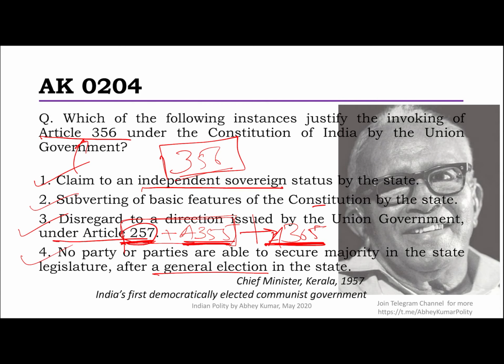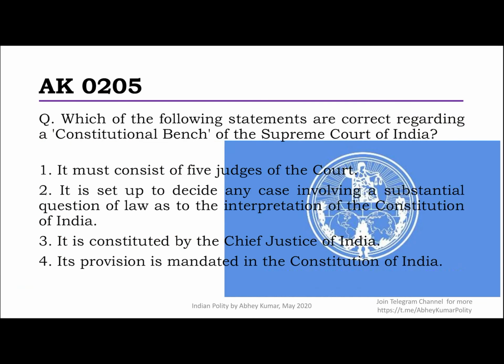So that's on that. And this gentleman here is EMS Namboodiripad, leader of one of the world's first democratically elected governments in India, Kerala. In 1959, the government, though, was dismissed by a controversial use of Article 356, the first time when it is said to have been misused by the union. Anyway, do read about him.